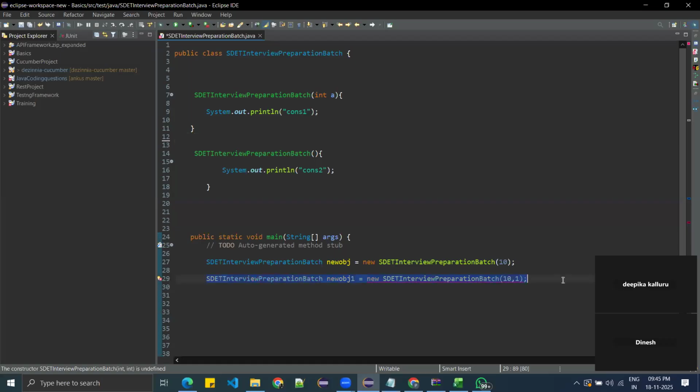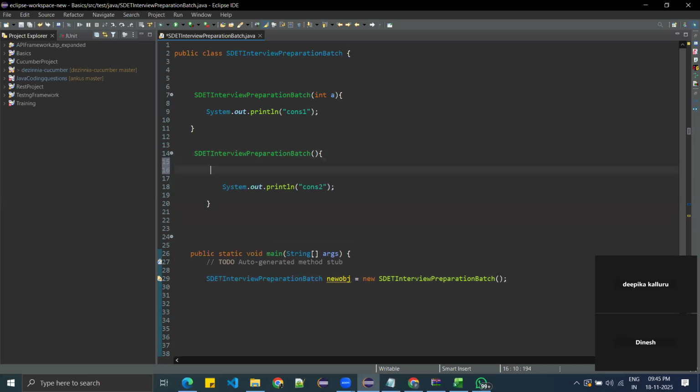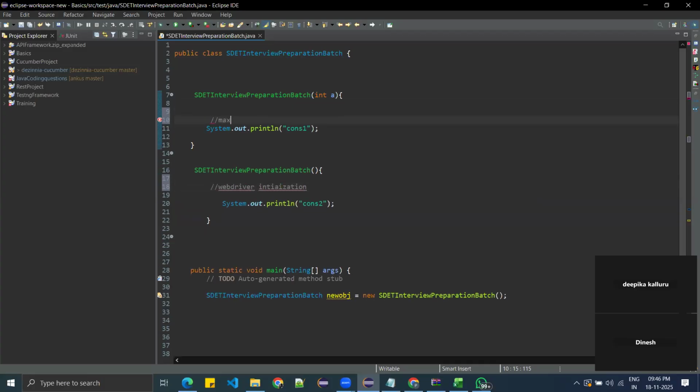Okay, so what I want to do is call this one first. Let's say I have WebDriver initialization here, and here I have maximize the screen or something. So I want to execute this constructor first, and then I want to execute this constructor. So how can we do that? Don't say, okay Priyanka, let's call this one first and give a value like 10, so that only will be executed.